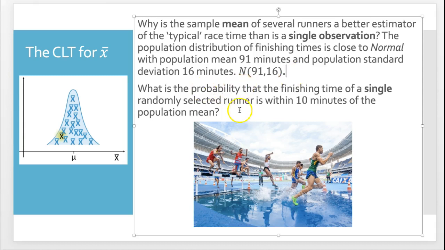Now we ask, what is the probability that the finishing time of a single randomly selected runner is within 10 minutes of the population mean? Within 10 minutes means within 10 minutes of 91. So it could be 10 or less, it could be between 81 and 101 minutes.